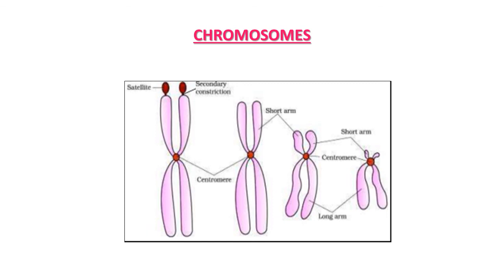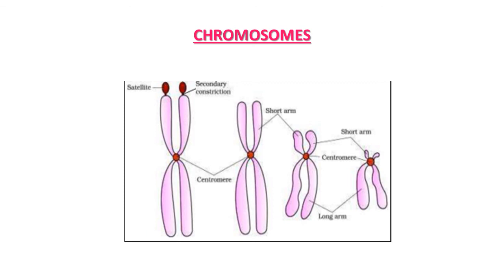Some are non-histone proteins and also RNA. A single human cell has approximately two meter long thread of DNA distributed among its 46 chromosomes. It means 23 pairs of chromosomes, which we are going to study in detail in standard 12 also.